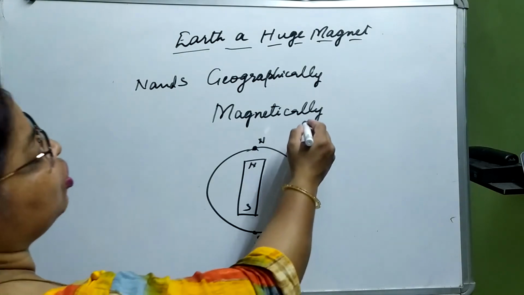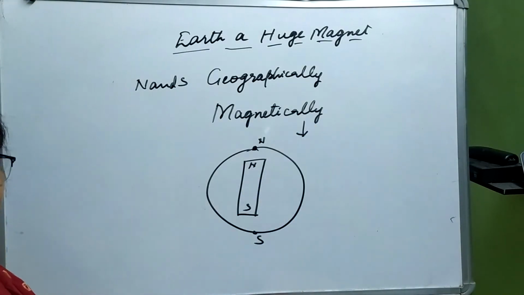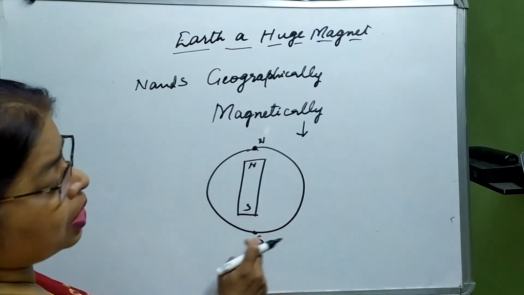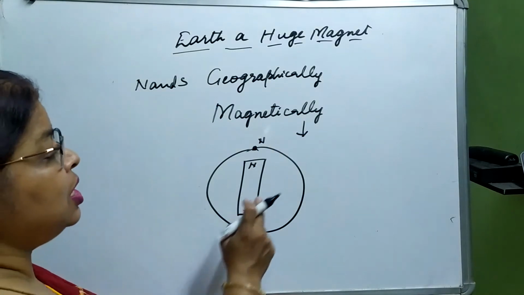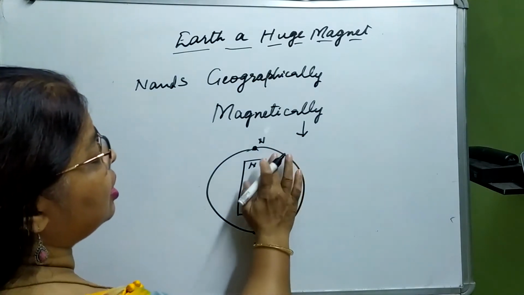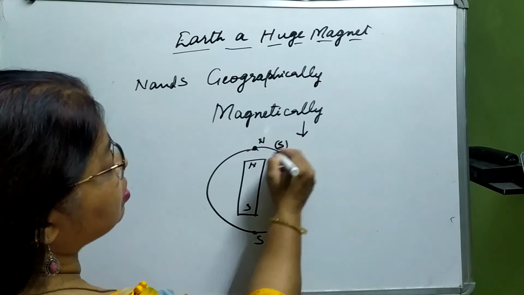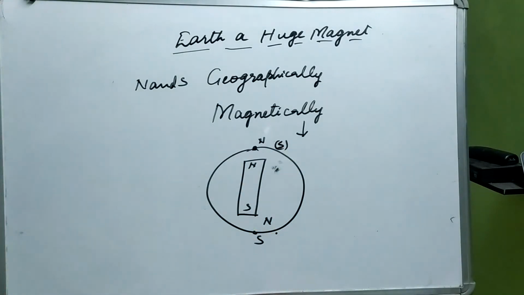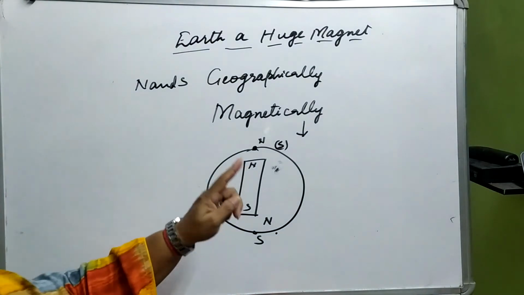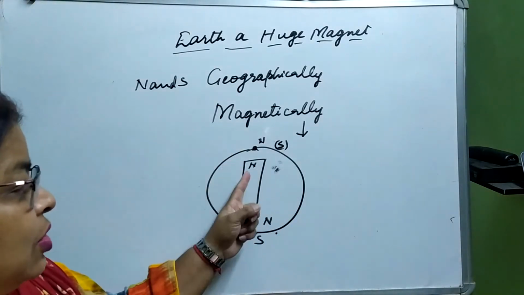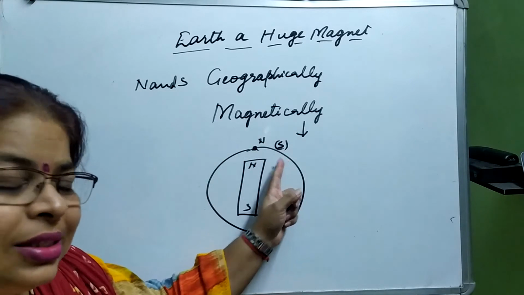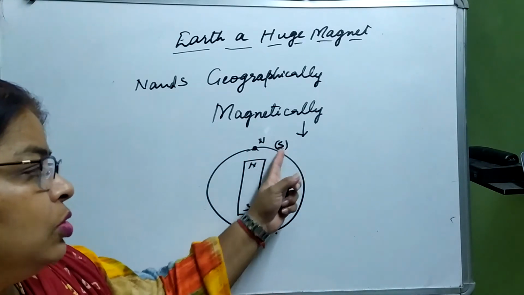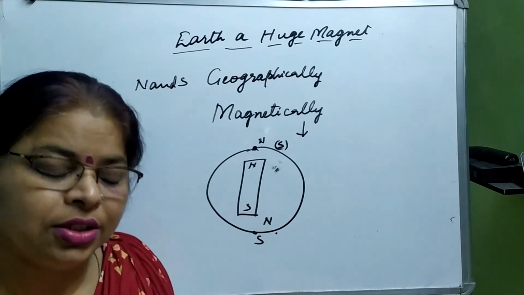But if we observe the Earth magnetically, when Earth behaves like a magnet, this is going to be Earth's south pole and this pole is going to be north. This is the reason the north pole is aligning this side and the south pole is aligning this side, because opposite poles always attract each other.